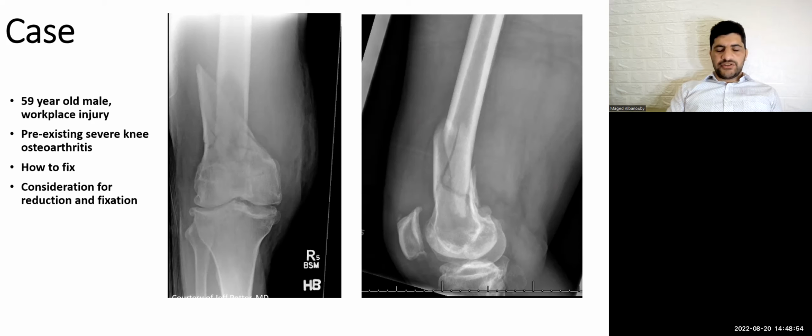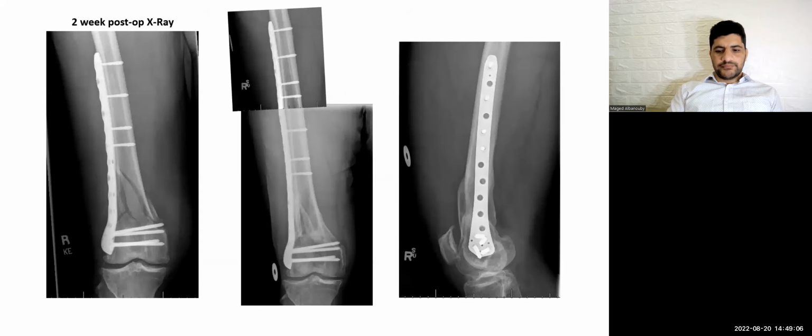Because the patient will also have limitation of motion because of pain. Also, this patient will need total knee arthroplasty in the future. All of this should be mentioned. How will you fix this fracture? Okay, I will fix this fracture with a locked plate. I will put the plate on the lateral cortex of the knee.